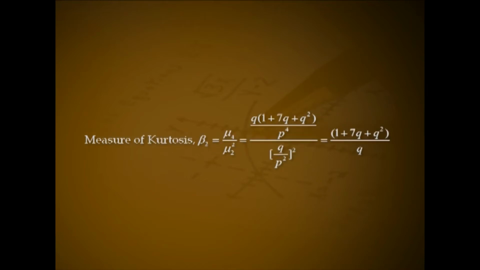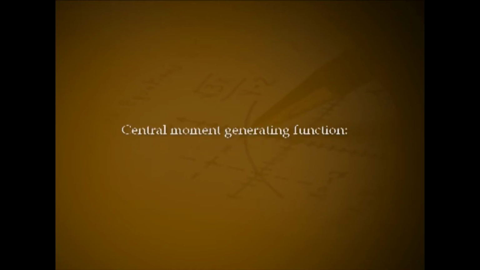Measure of kurtosis β2 = μ4/μ2². That is q(1 + 7q + q²)/p⁴ divided by (q/p²)². That is (1 + 7q + q²)/q.